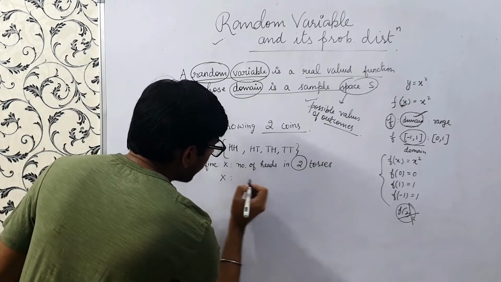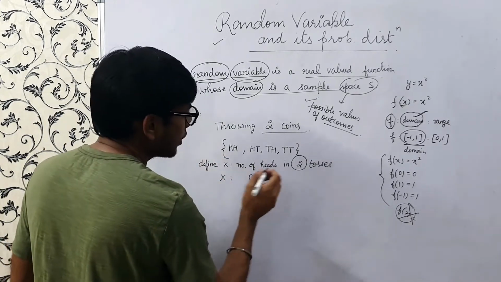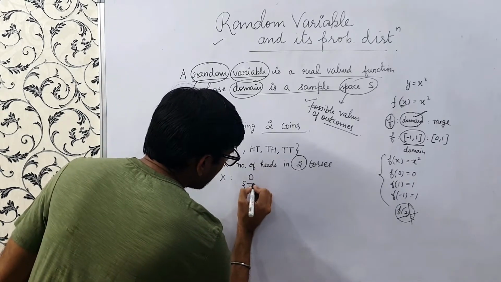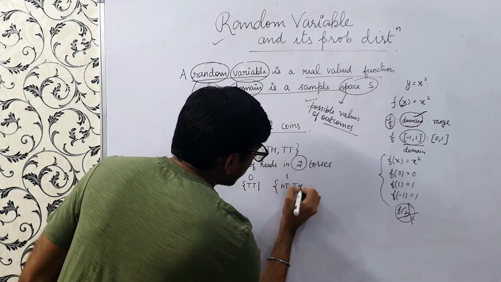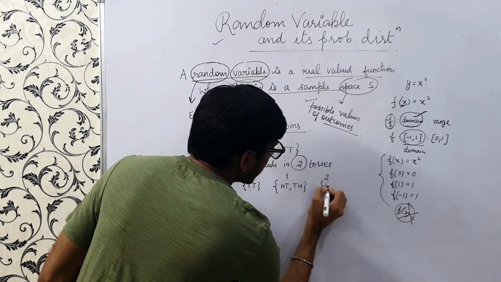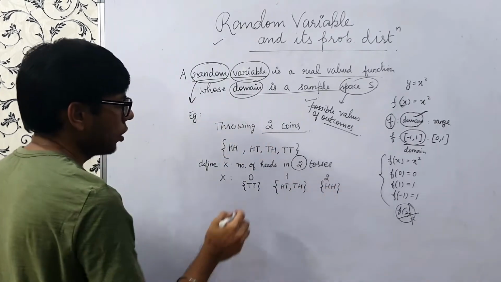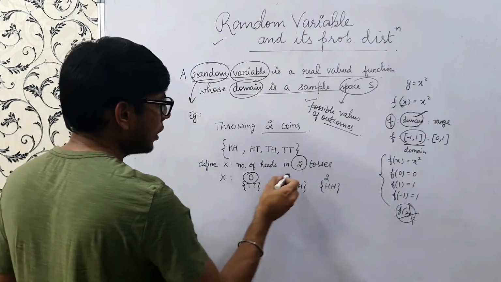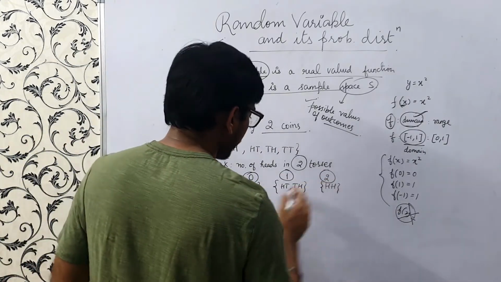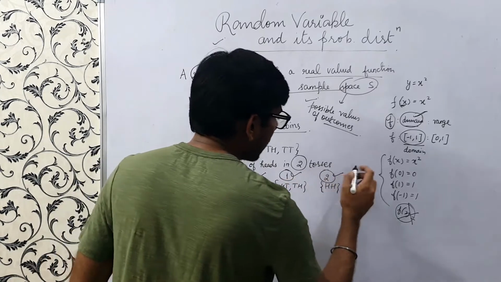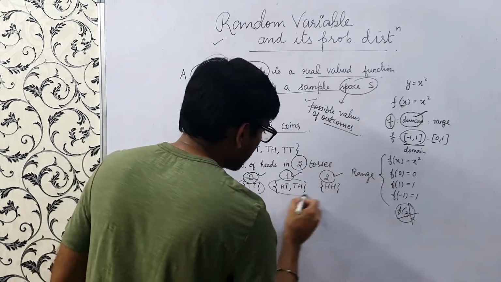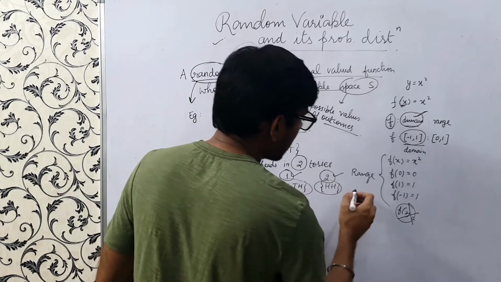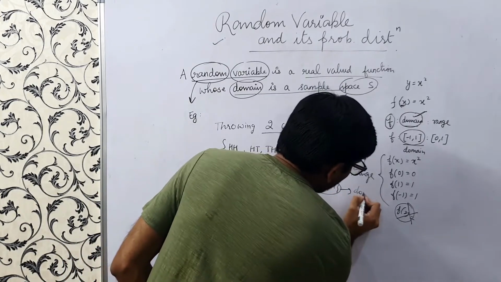So what can the value x take? 0, which means there are no heads. What does that mean? TT. 1 means one head, HT and TH, and 2, HH, right? So this is the value which our x can take. So 0, 1, 2, these are nothing but the range, and TT, HT, TH, these are nothing but the domain.